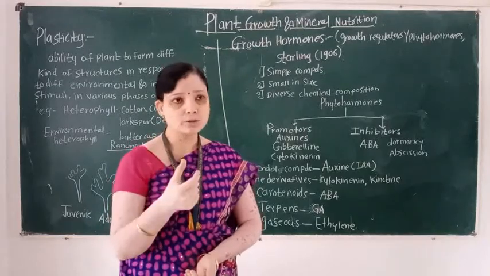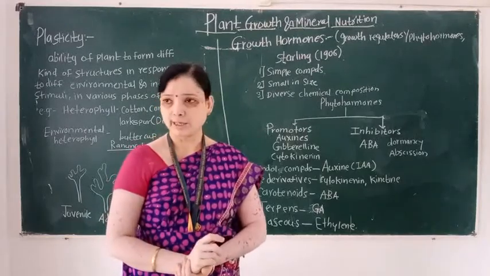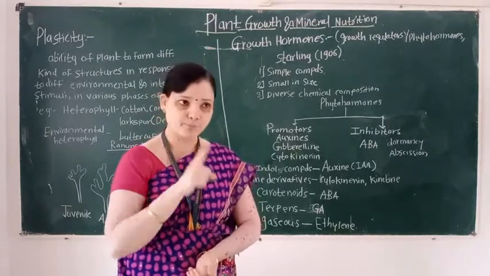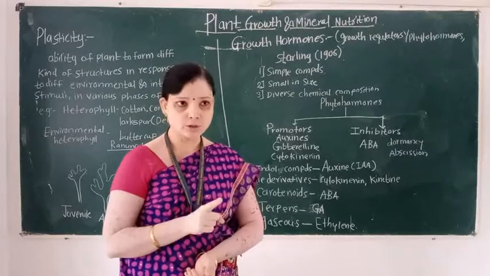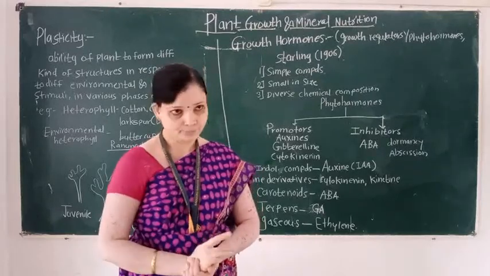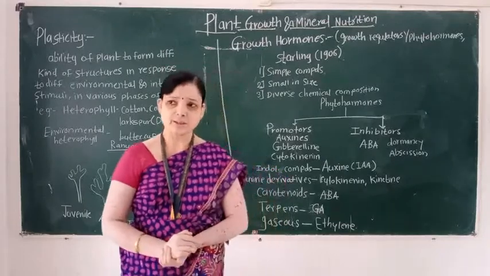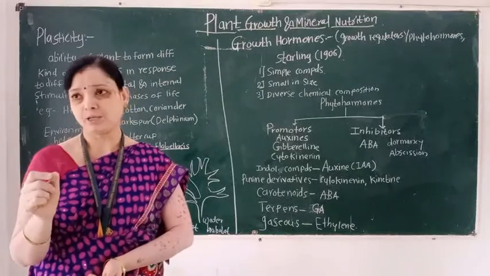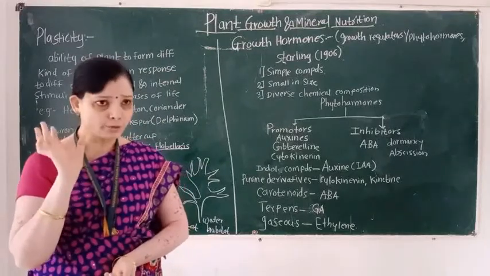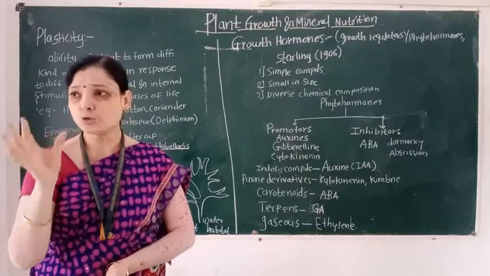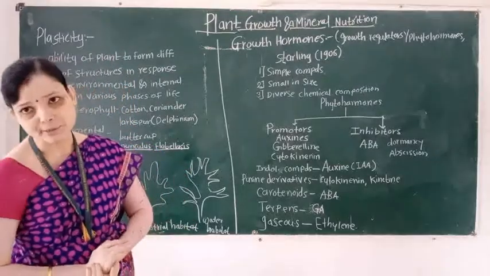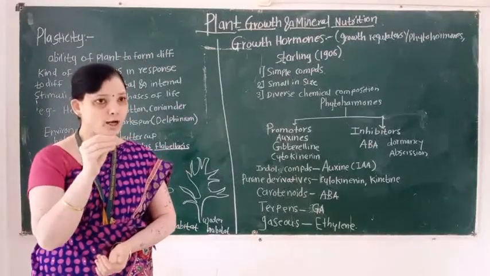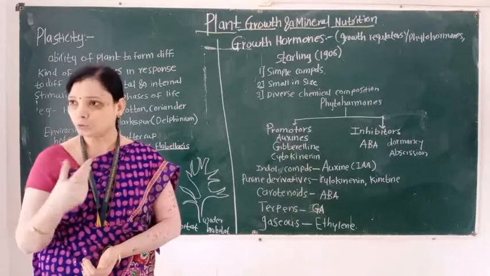Plant growth hormones are also called PGR. P means plant, G means growth, R means regulators. So here remember one point. Plant growth hormones, that is phytohormones, are classified into two types.